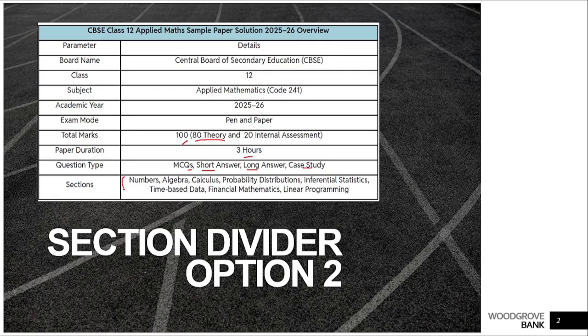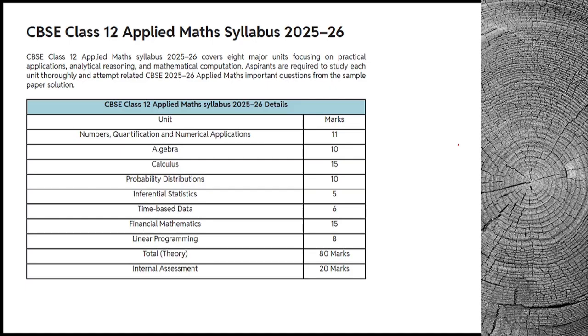The chapters or content for the exams are numbers, algebra, calculus, probability, inferential statistics, time-based data, financial maths and linear programming. We all know very well of all these details. Suppose you are planning or struggling to get the pass mark. In the coming 3 days, you can focus on numbers and quantification, a very simple chapter which has more subdivisions. It has a weightage of 11 marks.